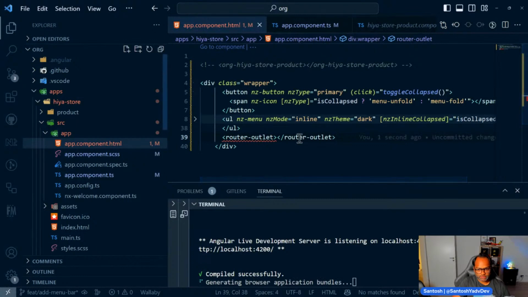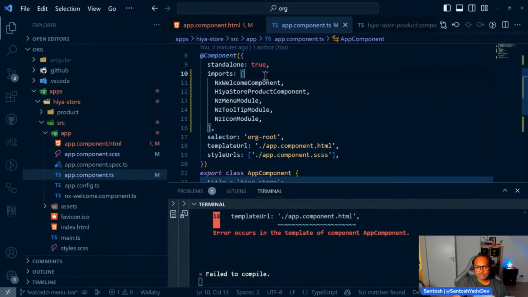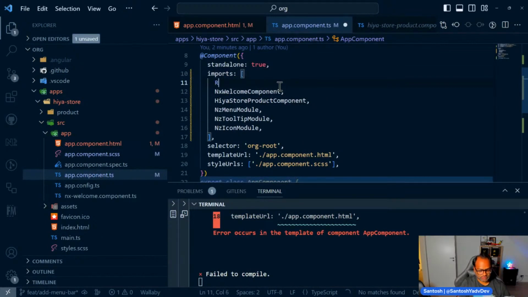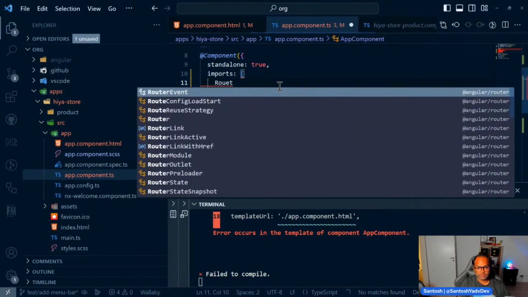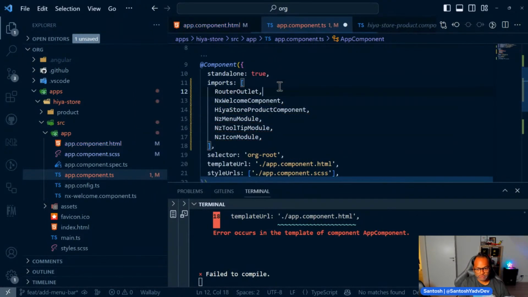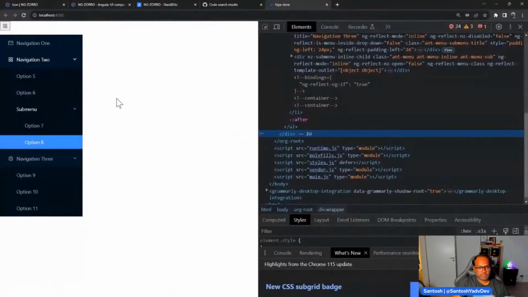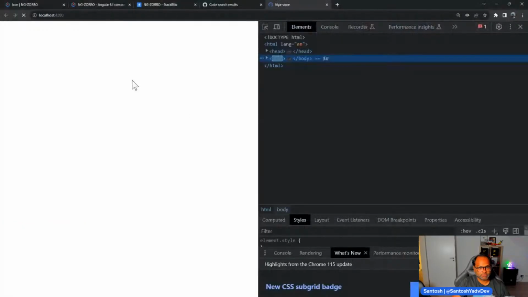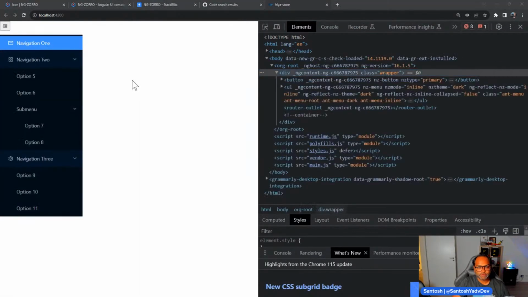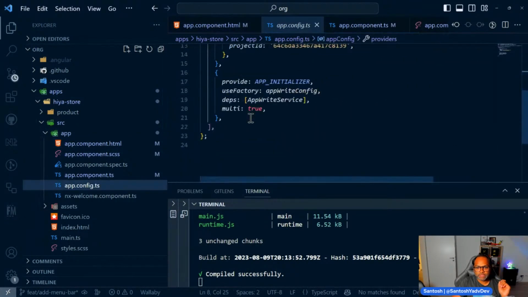And right now I have an error because I have to import the modules related to routing. Let's do that first. So I can say, okay, this is router outlet. So this error will be gone. Okay. And we still have our application working. Perfect.